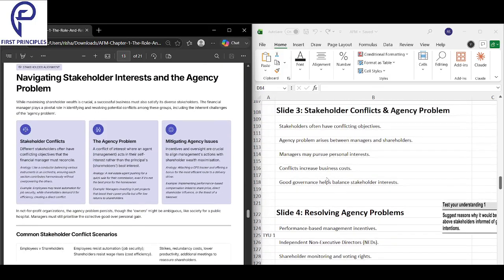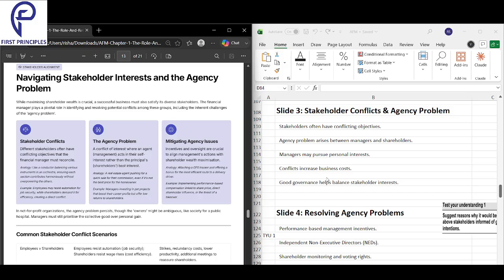Next, looking into the stakeholder conflict and the agency problem. Let's get a strong understanding of this. Stakeholders often have conflicting objectives. Different stakeholders have different objectives. An agency problem arises between the managers and the shareholders when managers start pursuing personal interest, which is wrong. They should pursue shareholder interest, but they start pursuing personal interest. The impact of conflict on the business is that it increases the business cost. The solution to this is that good governance will help to balance the interests.